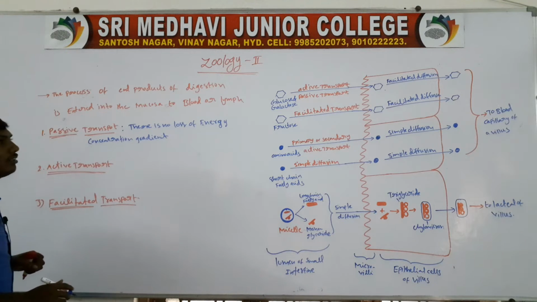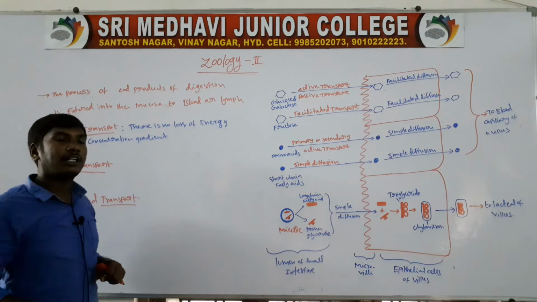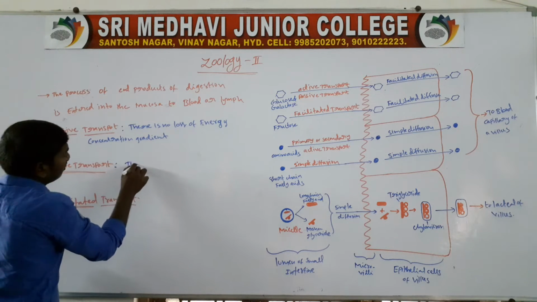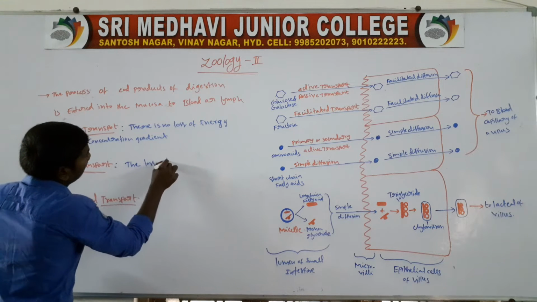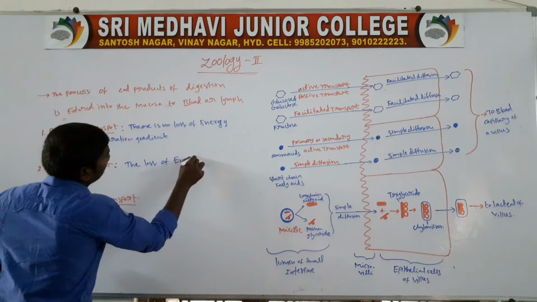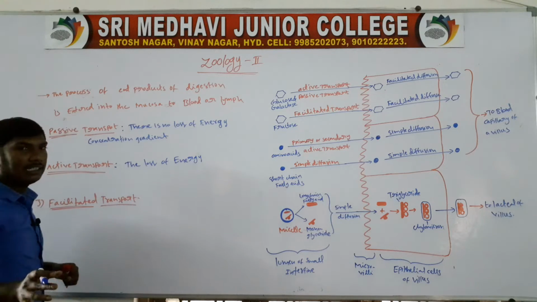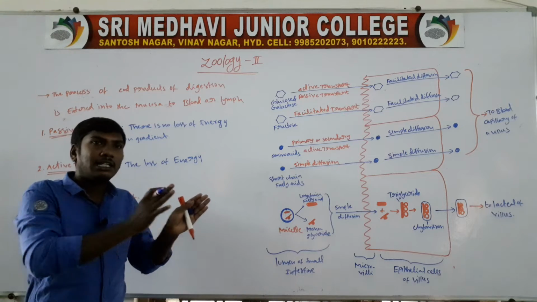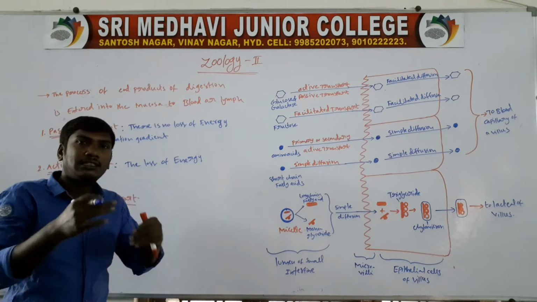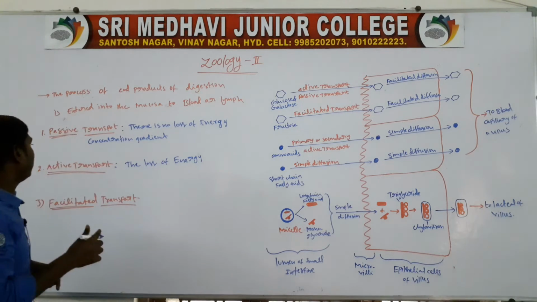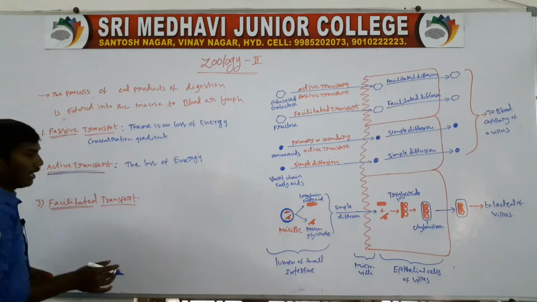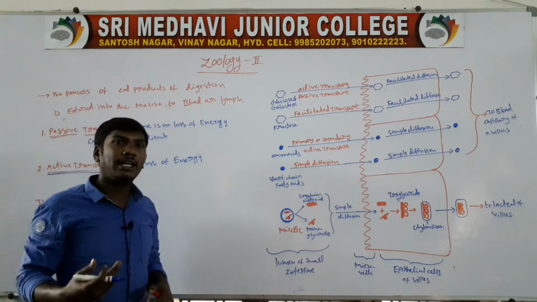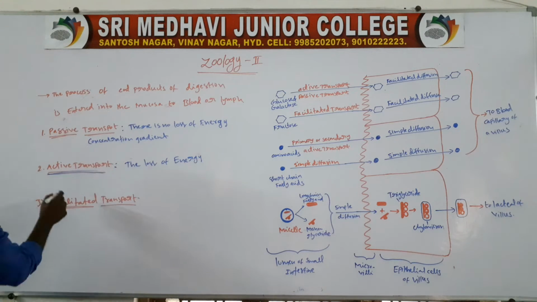Second one, active transport. Active transport means there is loss of energy. In active transport, the food materials are transported and some energy is lost. So this is called active transport.